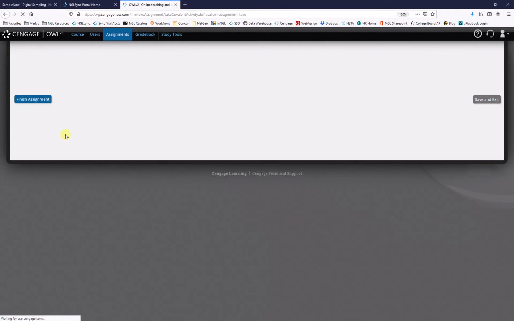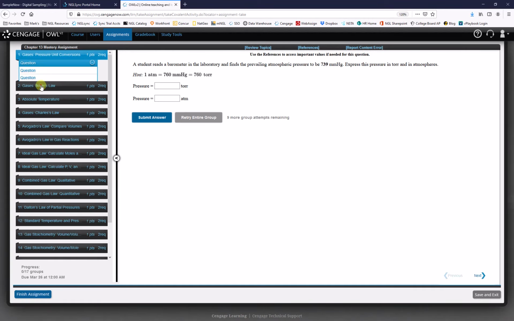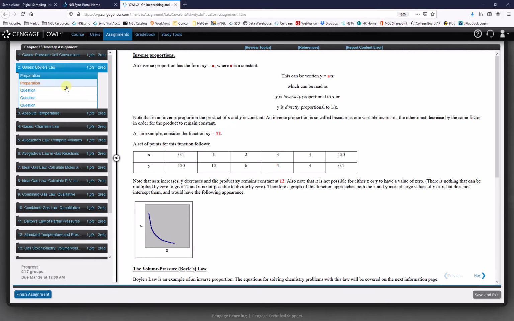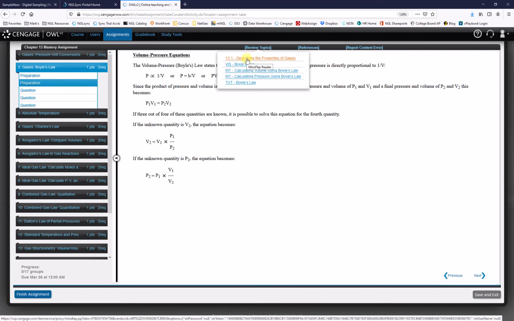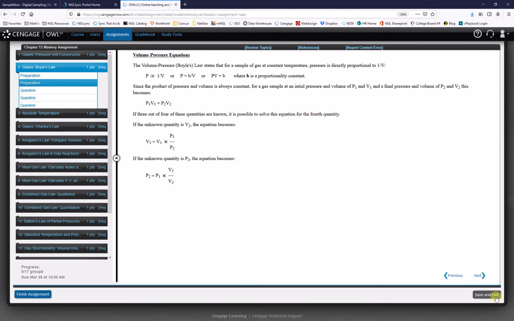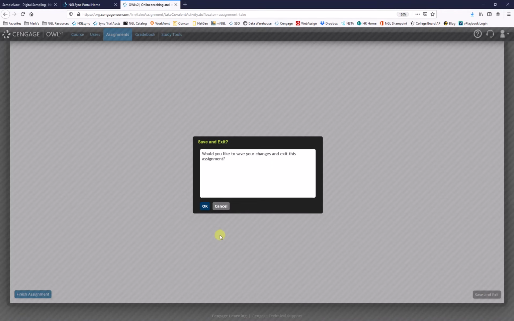There are often preparation materials provided before these sets of 3 questions to help students review. And there's a link to review topics, which have links to the student ebook, as well as some other interactive and tutorial style questions to support these different chemistry topics. Those are the mastery course assignments.